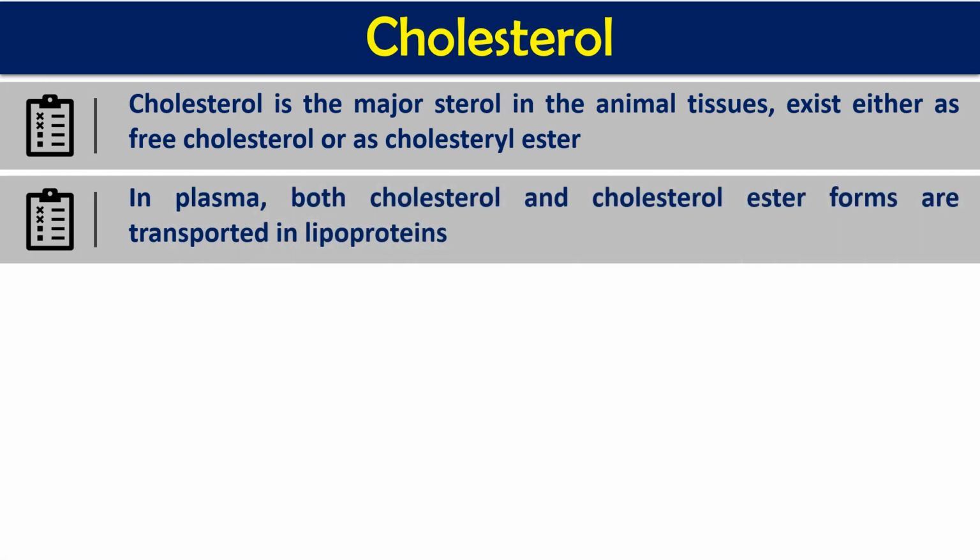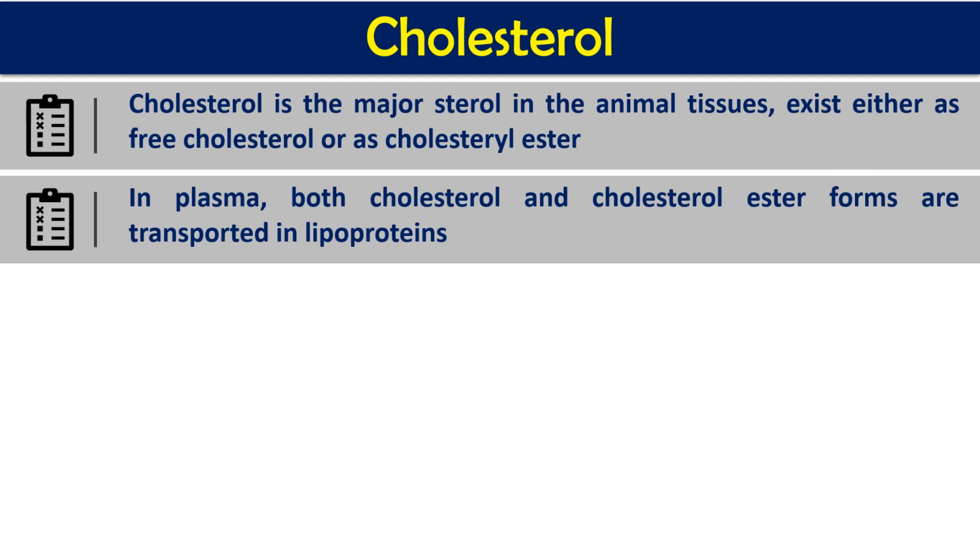So in plasma, both cholesterol and cholesterol ester are transported in the form of lipoproteins. In our body, whenever we have cholesterol, either we synthesize it or we take it in the diet, it is going to be converted into cholesterol ester, and most of the cholesterol exists in the form of cholesterol ester only.